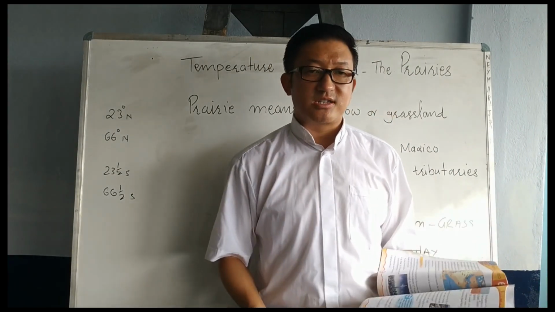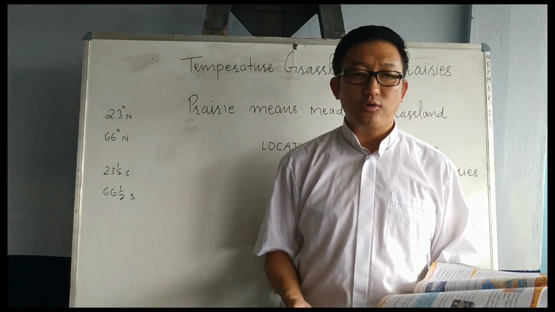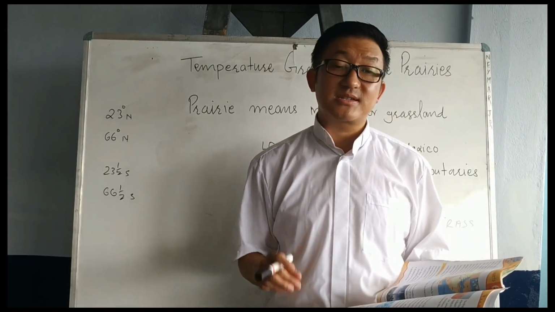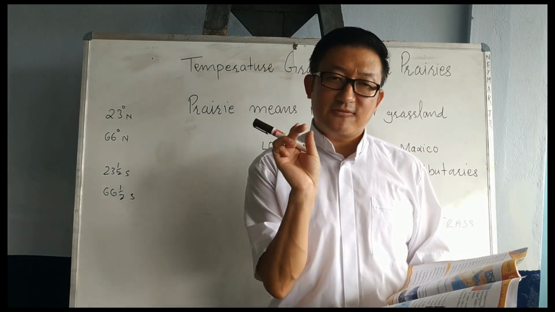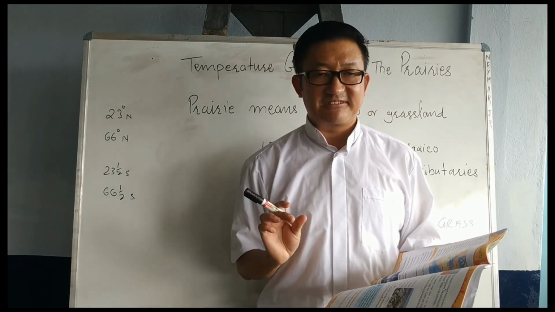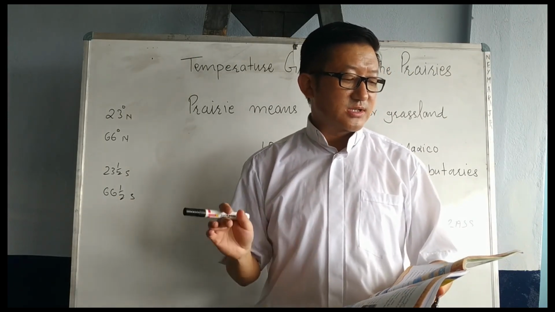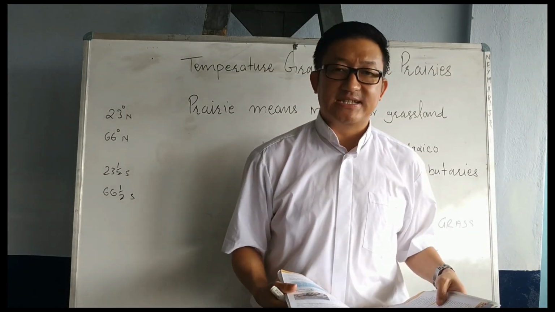After finishing this chapter, we are starting a new chapter today. I will not finish it, I will just introduce it and take the first small subtopic. The chapter that we finished was Saudi Arabia, the land of hot deserts.